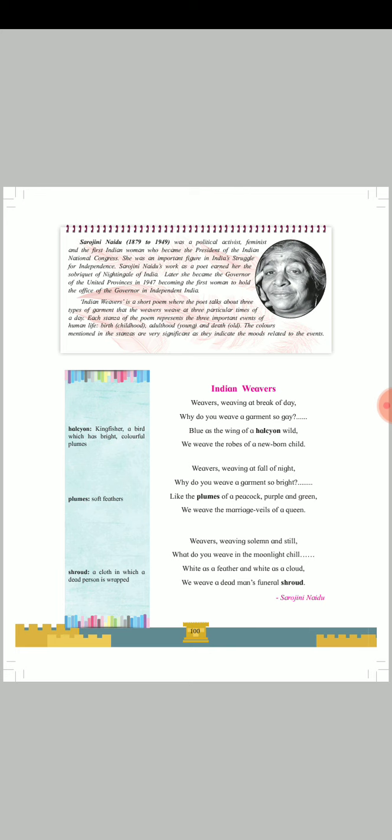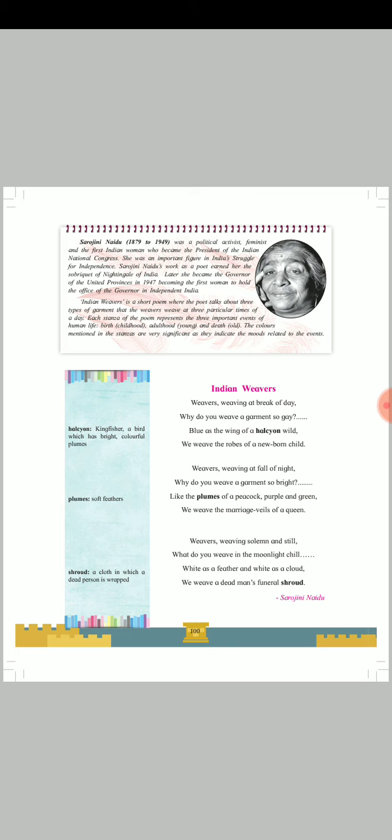The colors mentioned in the stanzas are very significant, as they indicate the moods related to the events. Significant means very important.